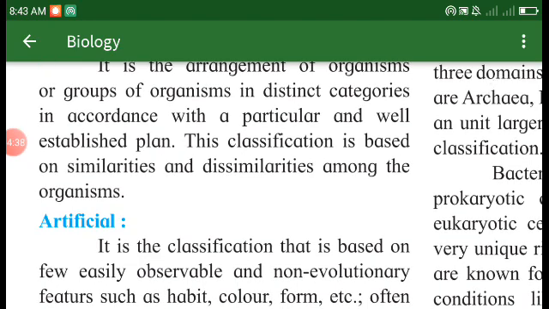This classification is based on the similarities and dissimilarities among the organisms. For example, we are viviparous animals: we give birth to the young ones as well as feed them. All the organisms which come under this kind of condition and have such characters have been categorized in such a category, and because of that we can understand what type of organisms they are, what their role is and what type of characters they express.